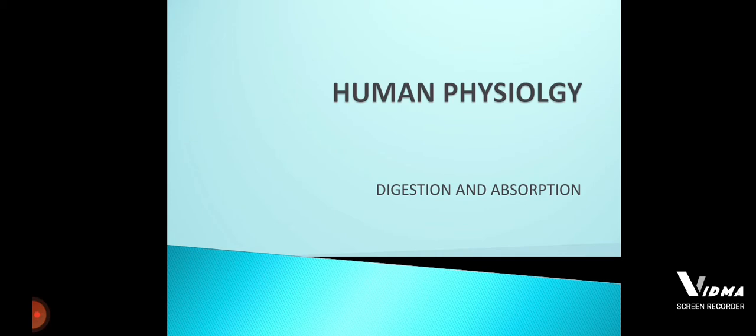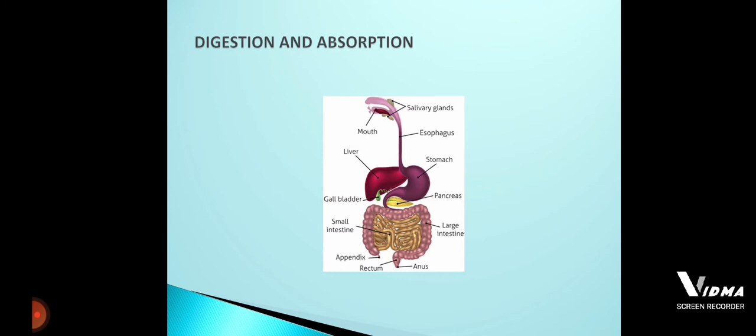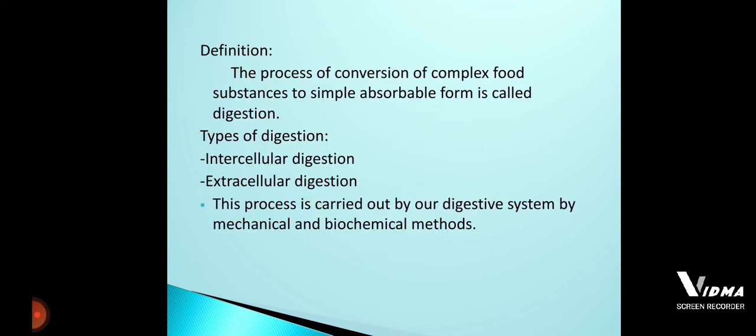In digestion and absorption, we started the lesson by knowing the definition and meaning of digestion as well as absorption. Then we discussed the types of digestion, which are intracellular as well as extracellular digestion.